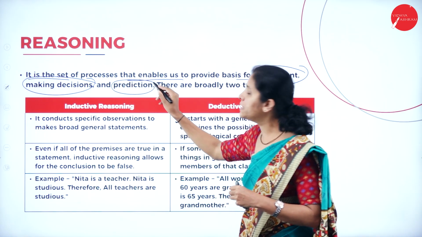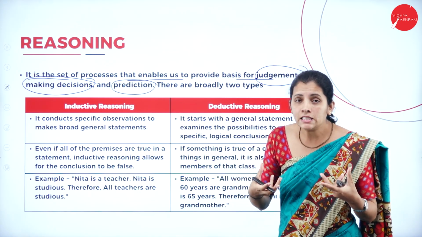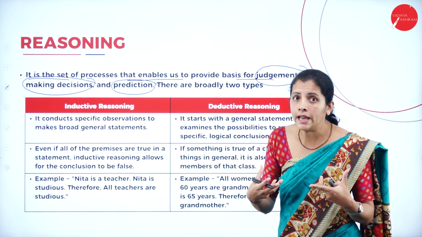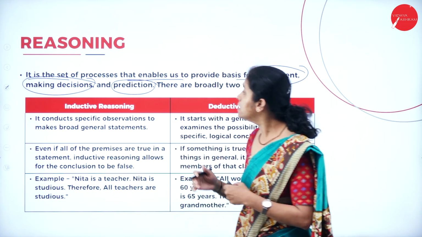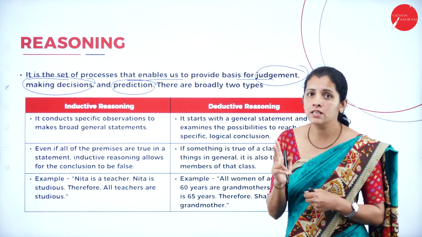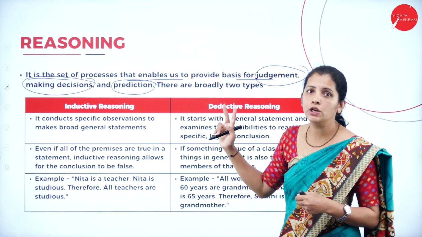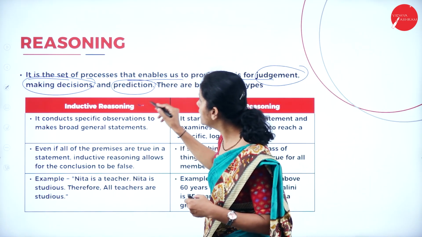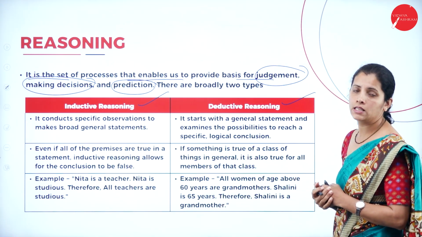So what is prediction here? It's nothing but we are going to imagine or we are going to predict. That is itself called prediction. And there are two types of reasoning. So here reasoning is classified into two types, that is inductive reasoning as well as deductive reasoning.